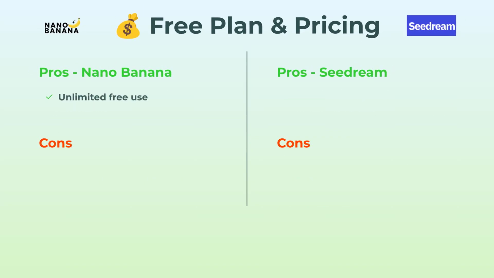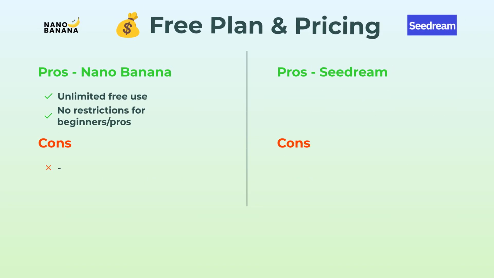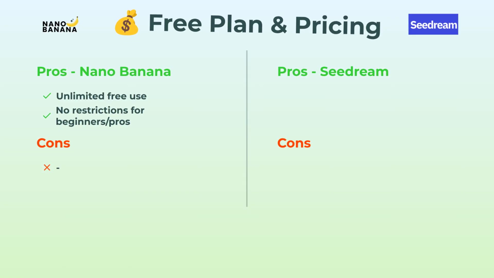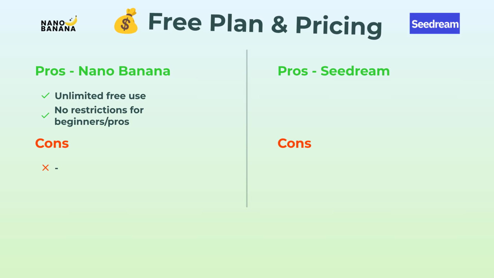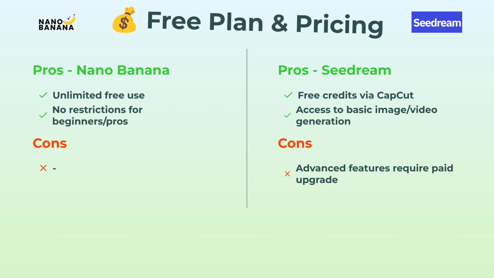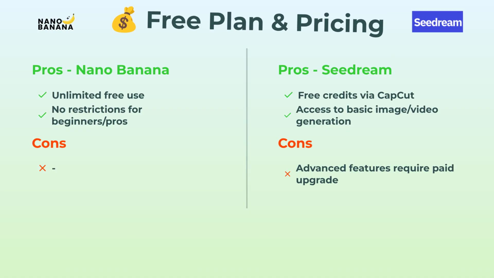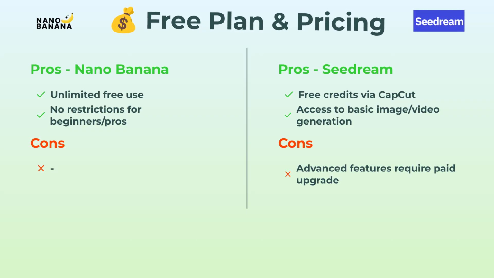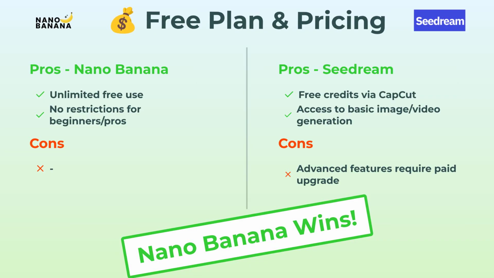Money talks, right? When it comes to free plans and pricing, Nano Banana is, well, kind of unbeatable. Unlimited use. No hoops for beginners or pros. Just hop in and make your stuff. Can't complain. Seedream is good too. You get free credits through CapCut, and basic generation for images or video is totally open. But to get all the sexy advanced features, yeah, you have to pay up. Bottom line, Nano Banana keeps things most accessible.